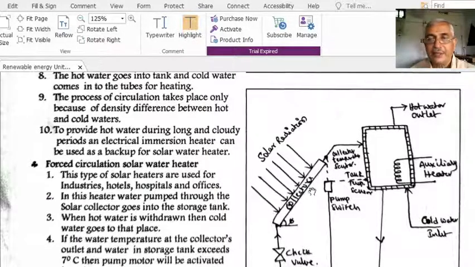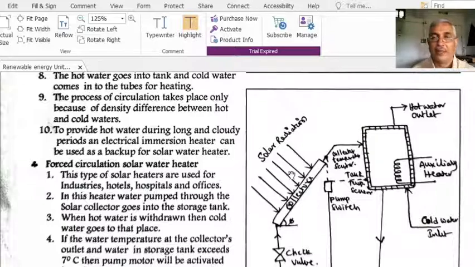Now the temperature difference between hot water and cold water is about 7 degrees. Only then will the sensor allow the switch to turn on the pump so that the pump can send the cold water. That is the purpose, the way of operation here.